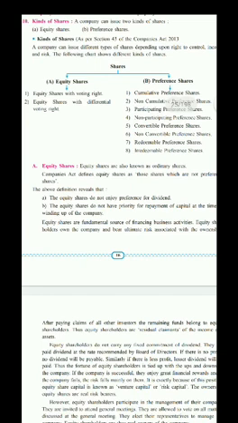See, according to the definition, company gives priority to some shareholders in the following situation. First, they do not enjoy preference for dividend and they do not have priority for repayment. Students, we have to keep in mind two things, dividend and repayment.